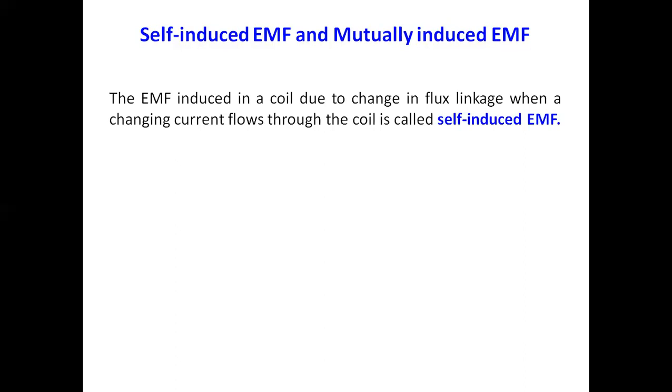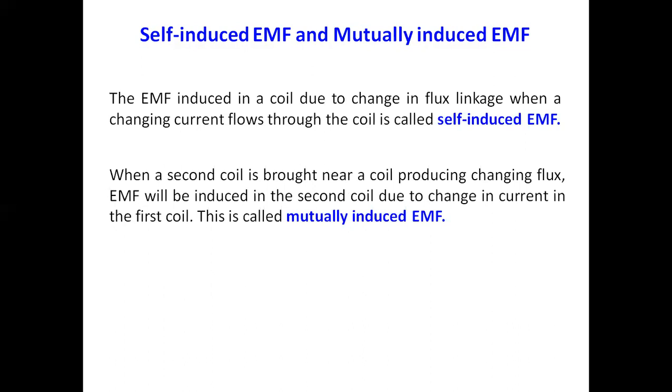Now, self-induced EMF and mutually induced EMF. The EMF induced in a coil due to change in flux linkage when the changing current flows through the coil is called self-induced EMF. When a second coil is brought near the coil producing the changing flux, an EMF will be induced in the second coil due to the change in current in the first coil. Then it is called mutually induced EMF. We have two coils, and due to the other coil an EMF is induced here. That's the reason it is called mutually induced EMF.